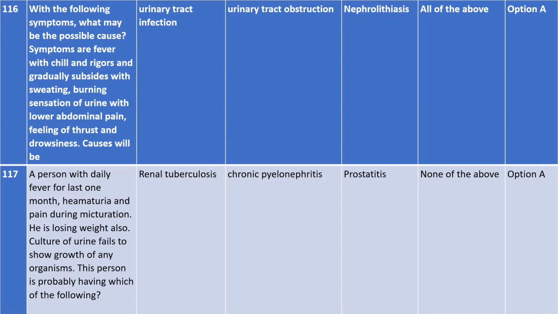Then burning sensation of urine with lower abdominal pain, then feeling very thirsty, and then drowsiness. So all these symptoms are mainly because of urinary tract infection. That's why option A is the correct answer.